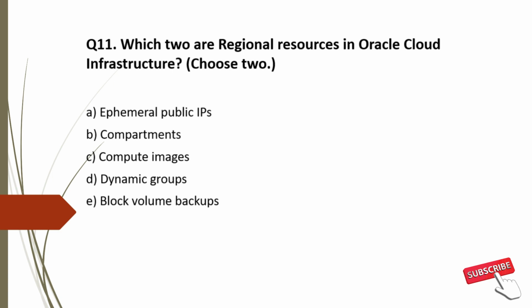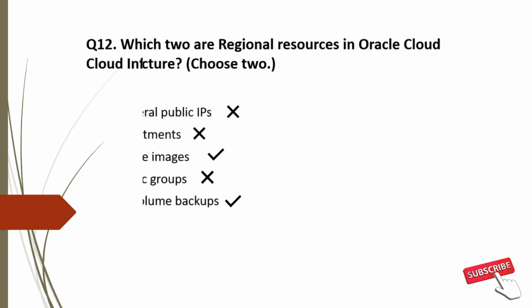Now back to the options. Option A, ephemeral public IP. This is a cross-regional resource, so incorrect choice. Option B, compartment. Compartment is also a cross-regional resource, so incorrect choice. Compute image is a regional resource, so option C is correct. Dynamic groups are a cross-regional resource, so incorrect choice. And option E, block volume backup is a regional resource, so correct choice. So the correct options for question 11 are option C and E.